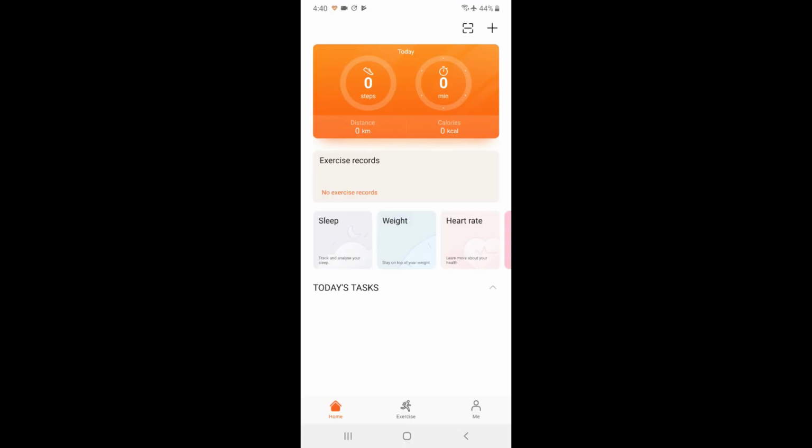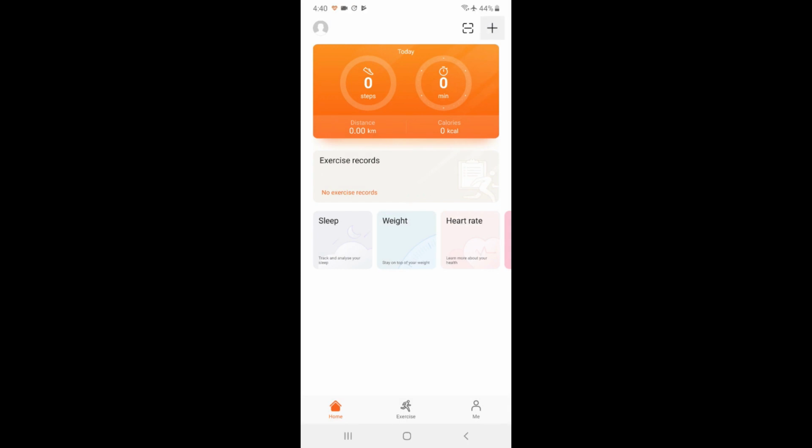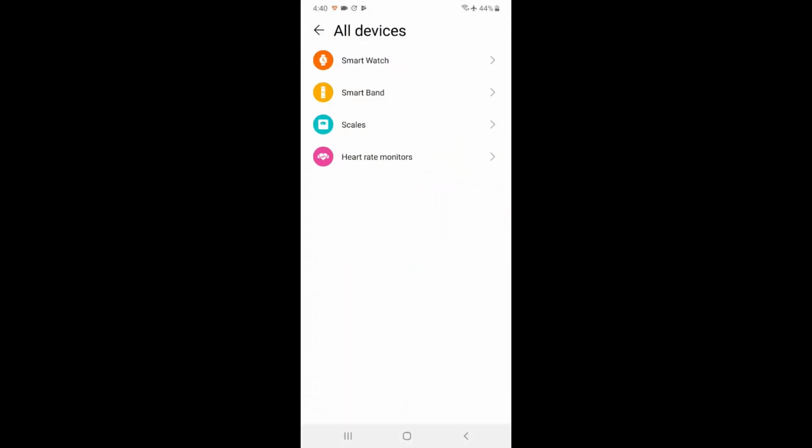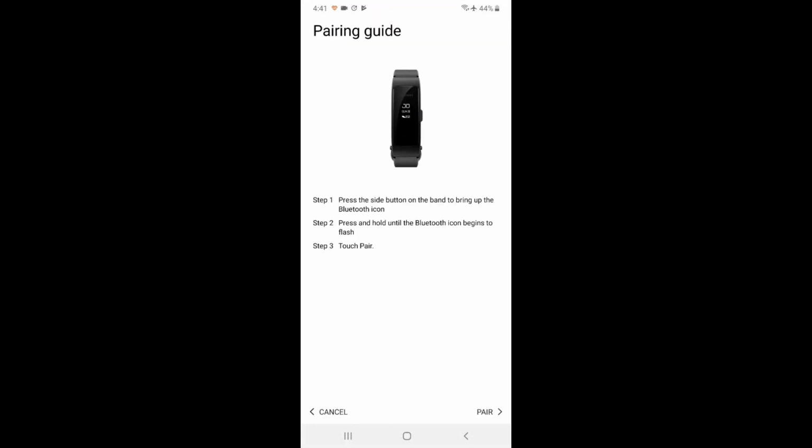Wait for it. Okay, now the app is ready. Click on allow, and now you need to pair the band with this application.